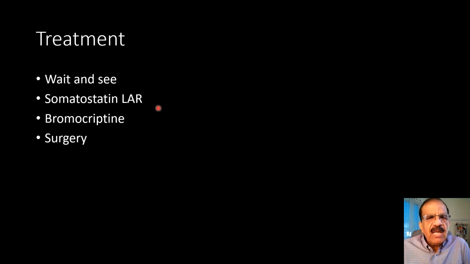Somatostatin LAR, this is actually a substance which inhibits the secretion of growth hormone. Now, in some cases, if there is a tumor in the pituitary gland which is producing growth hormone but is not causing any pressure on the nerves or the optic chiasm, then we may just give somatostatin LAR, which is injection given periodically once a month or once a week.